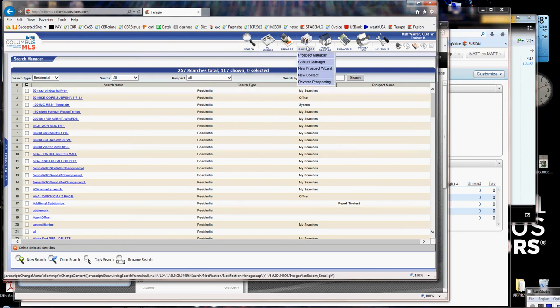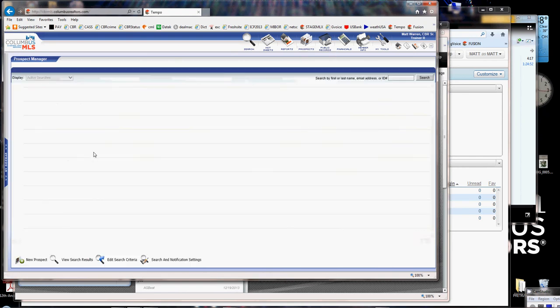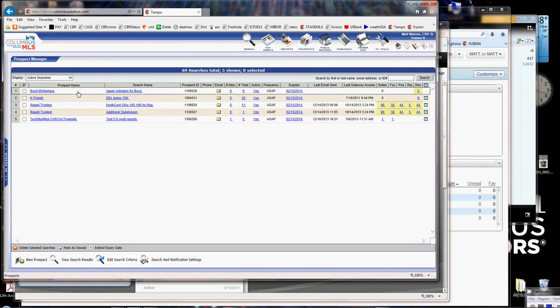Now that said, I'm going to go back up here to the search menu, and instead of going to Search Manager, I'm going to go to Prospect Manager in Tempo. I hover over Prospects, I go to Prospect Manager. And on Prospect Manager, there are the active searches. Now those are the ones we just talked about. They are connected to a prospect. So I'm going to show you very quickly how to get a couple of these in Tempo.